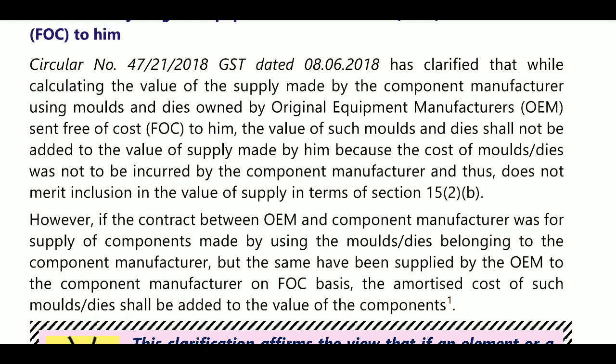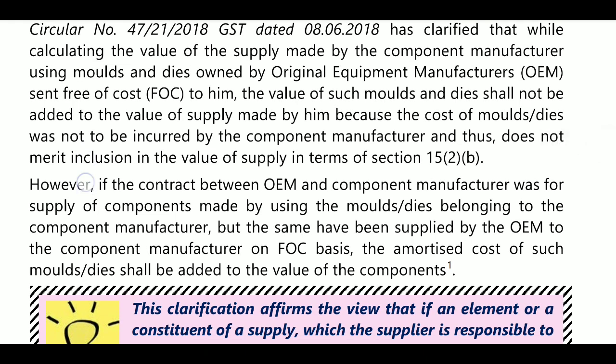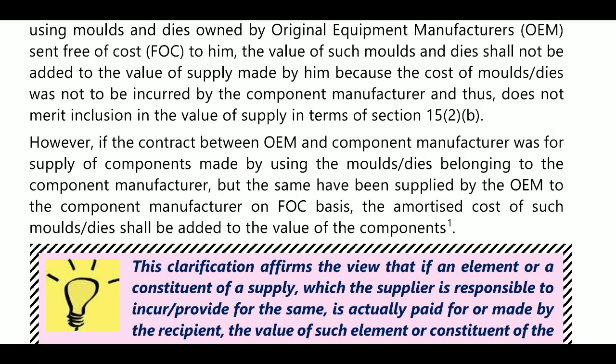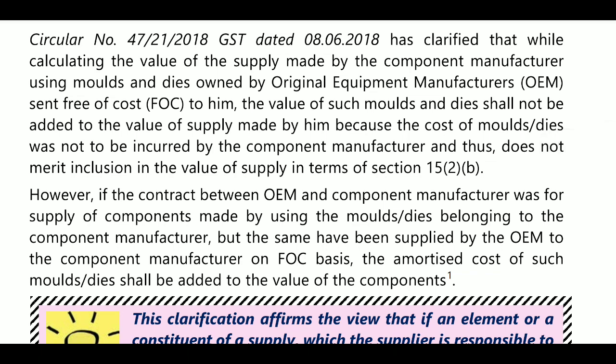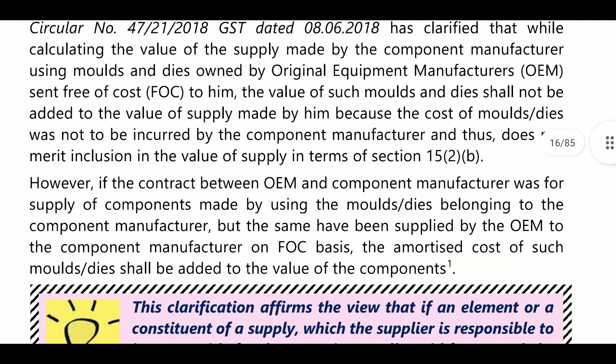Next, incidental expenses, section 15(2)(c). Incidental expenses such as commissions and packing charges. When you are taking the branches from the person, and he has not charged any amount, and from those branches you have designed the tables, or you are manufacturing a bus and you have taken doors or seats from that person, he has not charged any amount, then it will not be included in the invoice price.